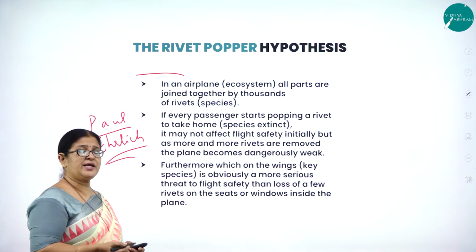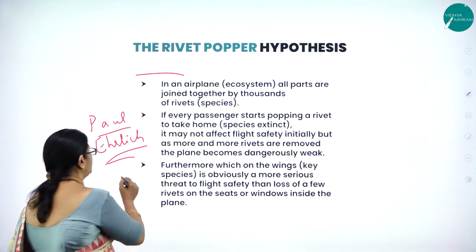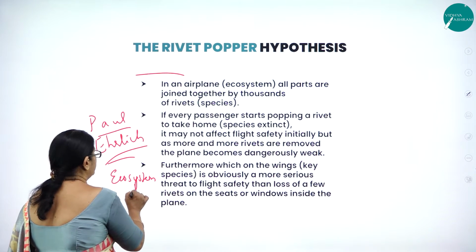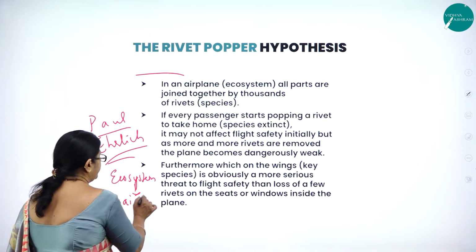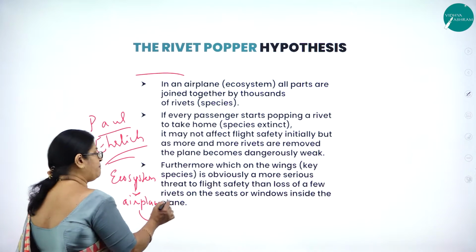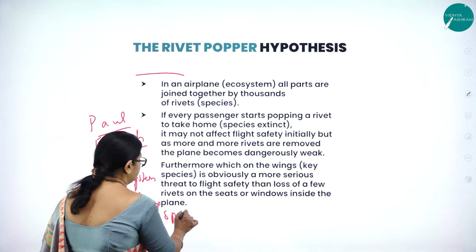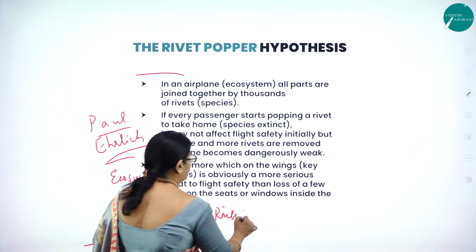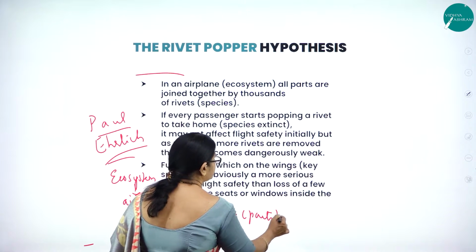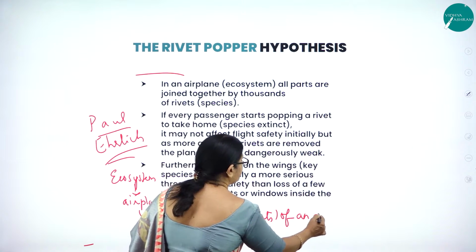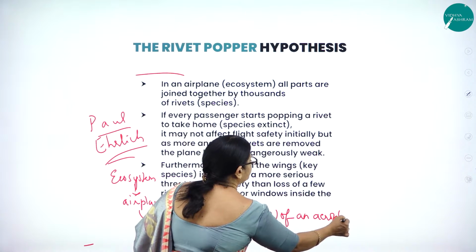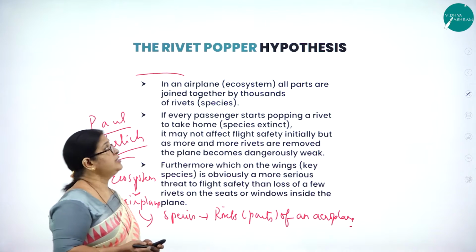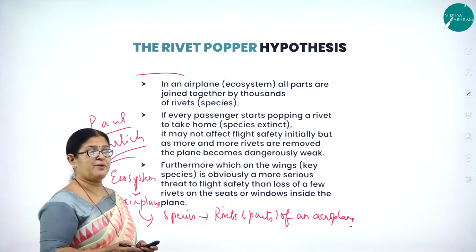According to him, he compared the ecosystem to an airplane, and he compared the species to the rivets of an aeroplane. Rivets means parts of an aeroplane. Such a beautiful hypothesis put across by Paul Ehrlich, which is called the Rivet-Popper hypothesis.